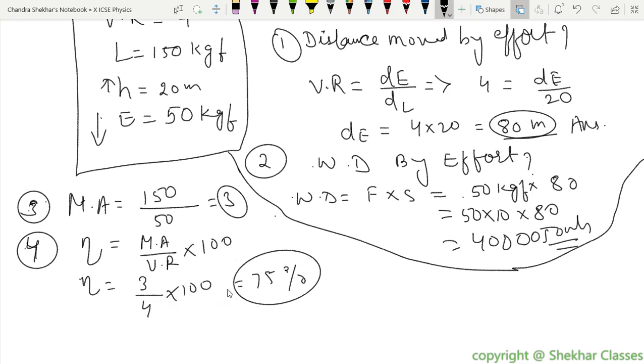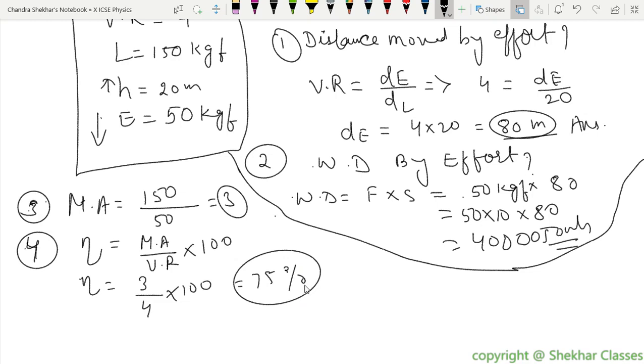Okay. Next question is the total number of pulleys and the number of pulleys in each block.